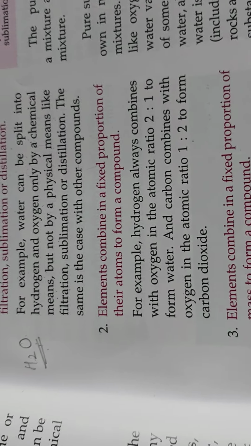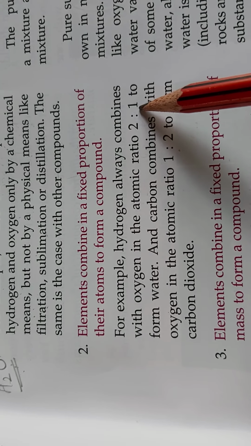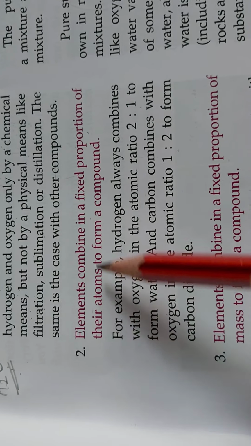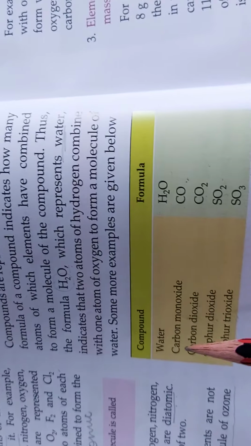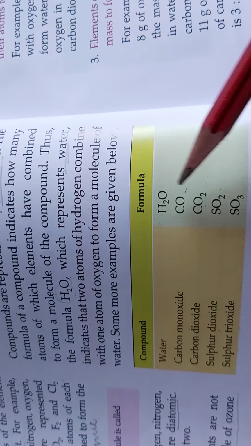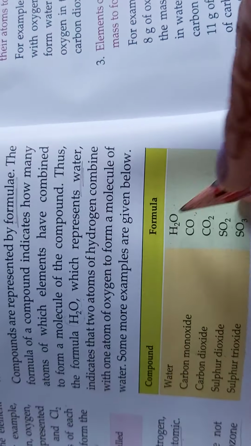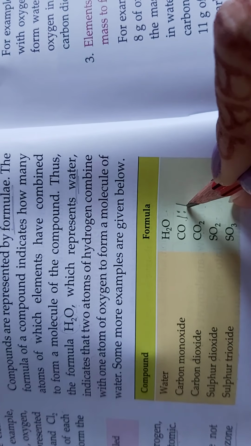Second, whenever they combine with each other, they have a fixed ratio. The second point is written: elements combine in a fixed proportion of their atoms to form a compound. For example, if we are talking about the molecular formula of water, then 2 hydrogens and 1 oxygen will be there. In carbon monoxide, 1:1, meaning 1 carbon and 1 oxygen.